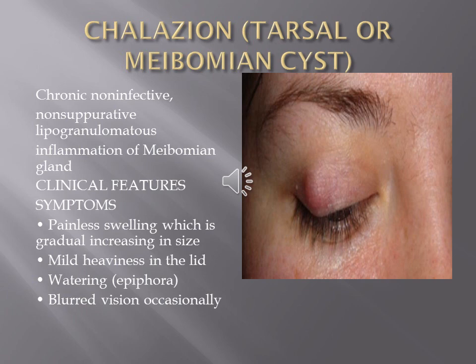It is painless and gradually increases in size, and it can cause drooping of the lid because of the weight of the lesion. Because of the weight of the lesion, it can cause pressure onto the cornea also. It can give rise to blurred vision.